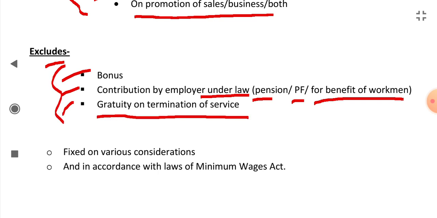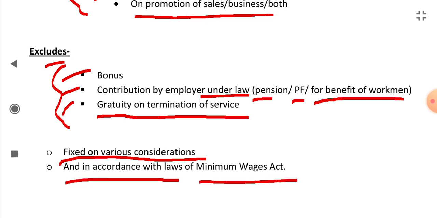All these are excluded from the definition of wages. The wages are fixed on various considerations, and in accordance with the laws of the Minimum Wages Act. It should be fixed according to the laws of the Minimum Wages Act.